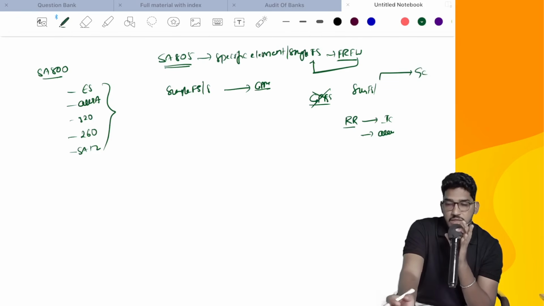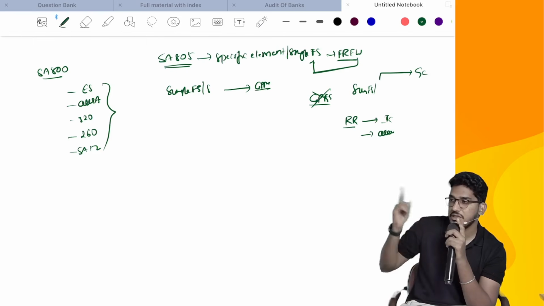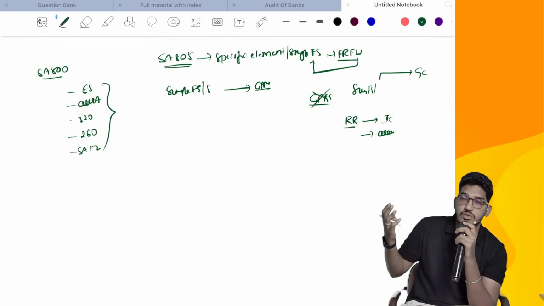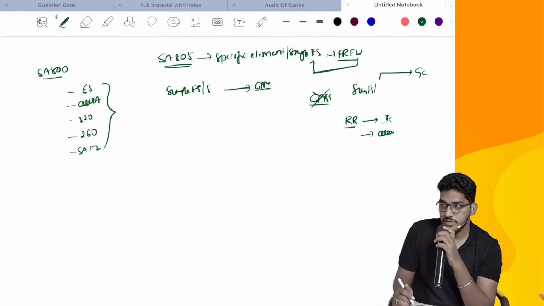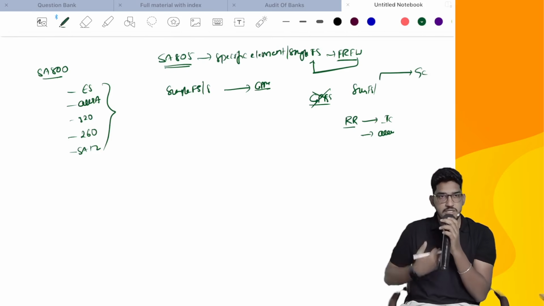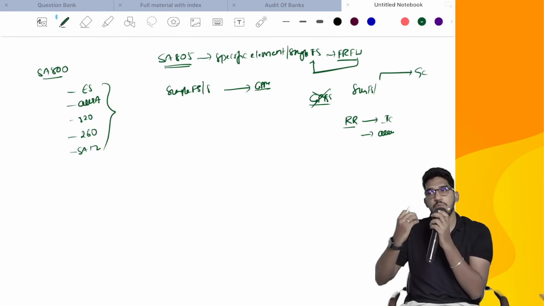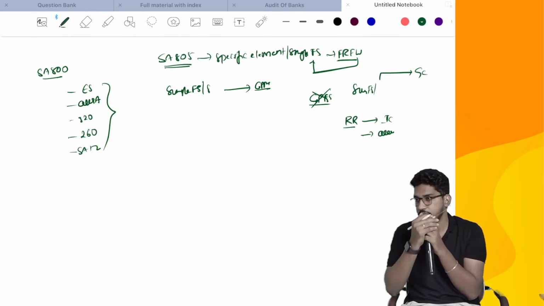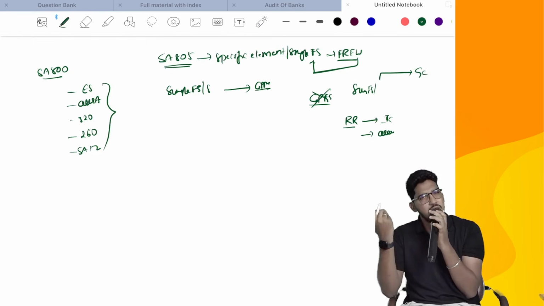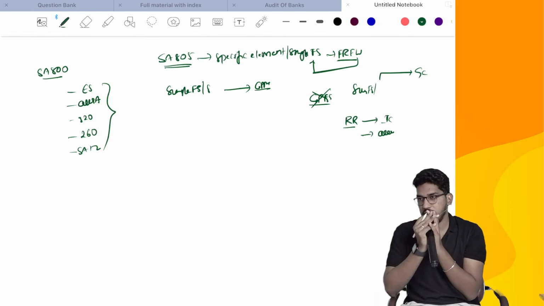So the client will give a minimum fee for conducting audit of a specific element, but that item is linked with going concern. To verify that going concern, I have to do a lot of work. So your work will become very disproportionate to whatever you are getting paid, and in some cases, it might not be practicable also. In those cases, you should not accept the audit engagement.